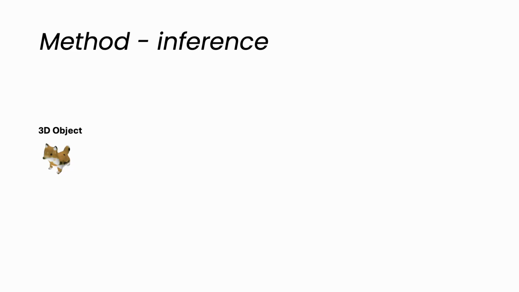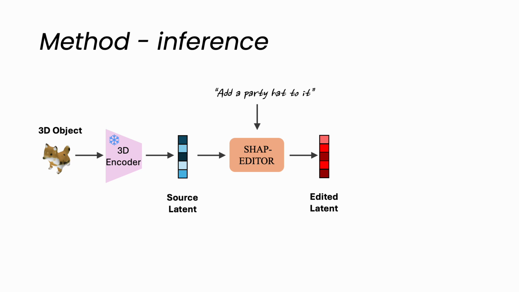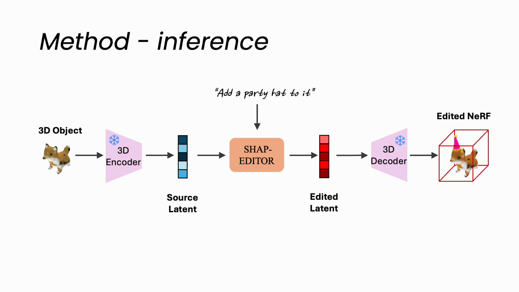Now let me talk about the method part. The inference of SHAP-EDITOR is very simple. Given a 3D object, we first encode it into a latent with a frozen SHAP-E encoder, and then we pass it into a network with editing instructions such as "add a party hat to it." And then this network will produce an edited latent that can be decoded into a NeRF.